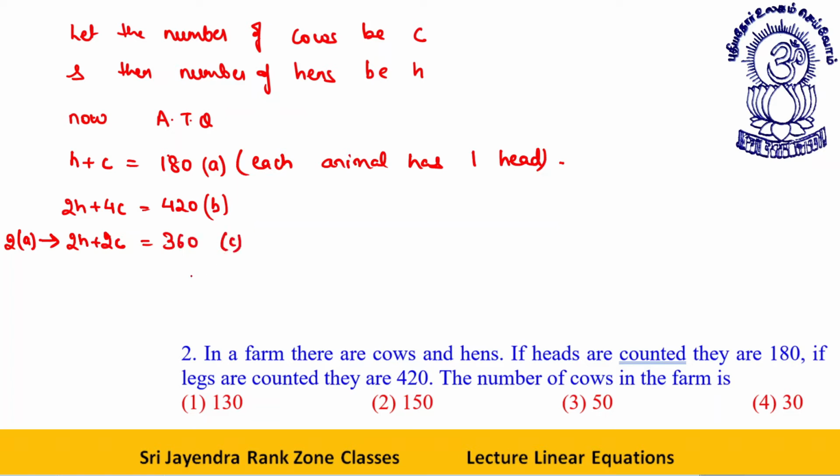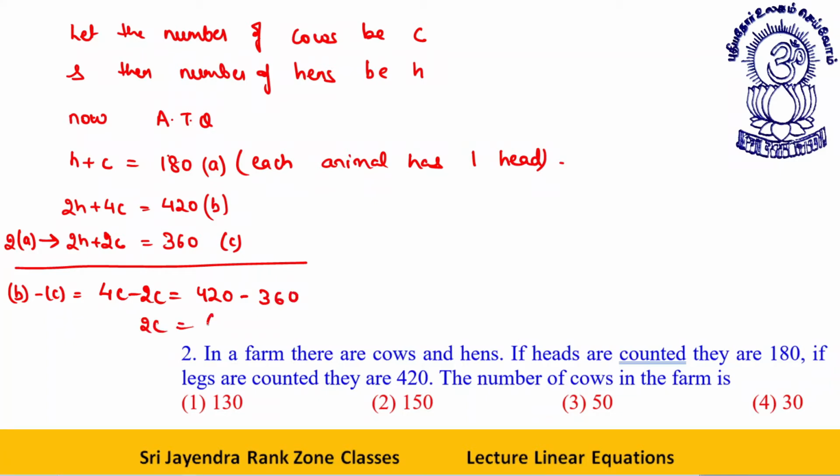Let's say this is equation C. Now equation B minus equation C: 2 hen minus 2 hen, 0 hen. 4C minus 2C is equal to 420 minus 360, or 2C is equal to 60.